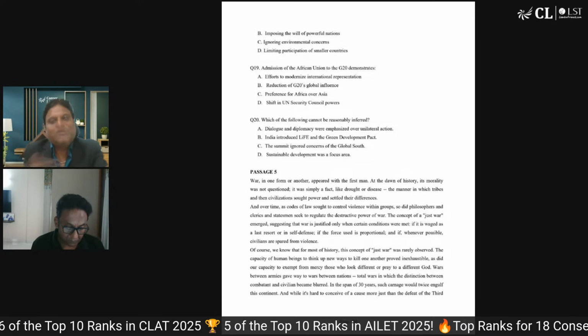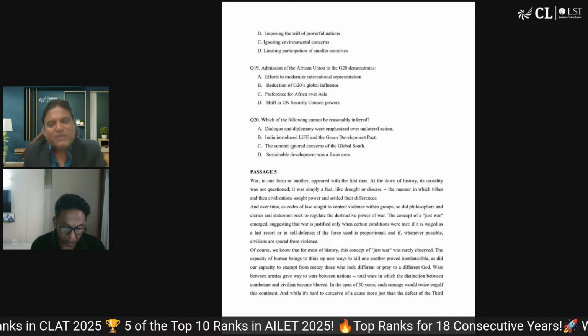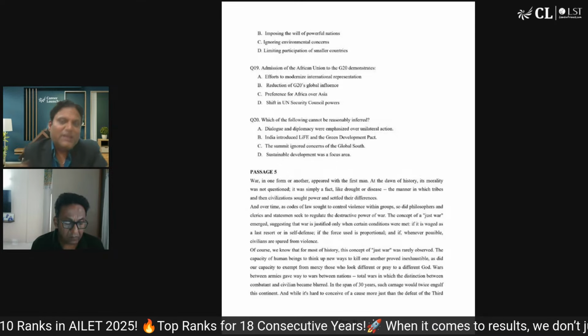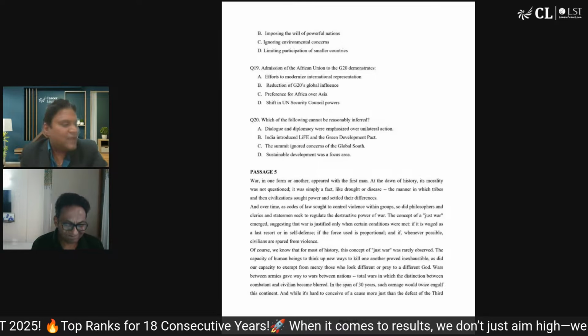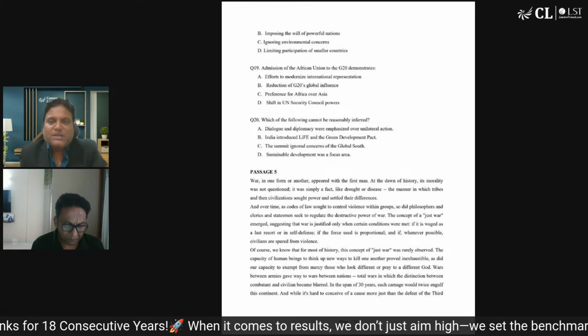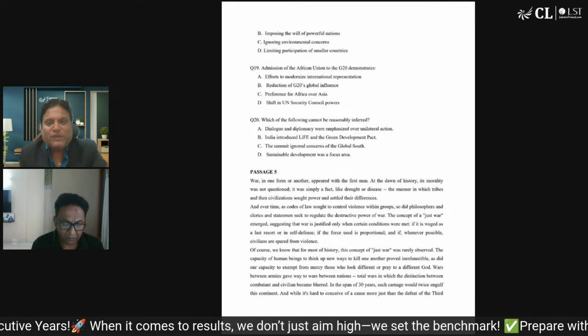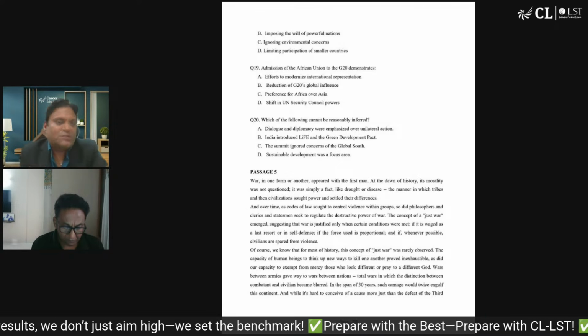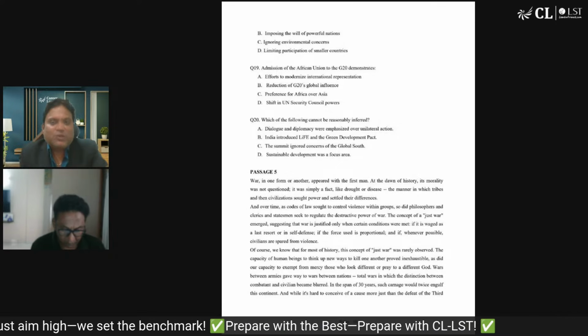The difficult passages for me at least are the ones based on the literary or the fiction. There was nothing of that sort, very unlike the CLAT paper of the last 2 years. The questions, as Rahul sir has already pointed out, were very straightforward. All the passages have questions on vocab, at least one question on vocab.